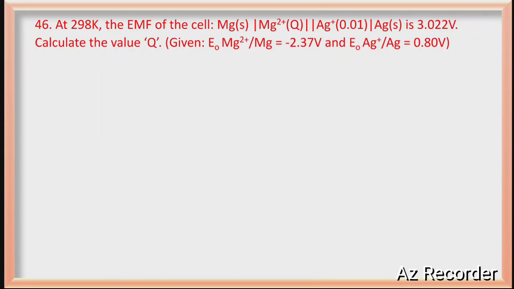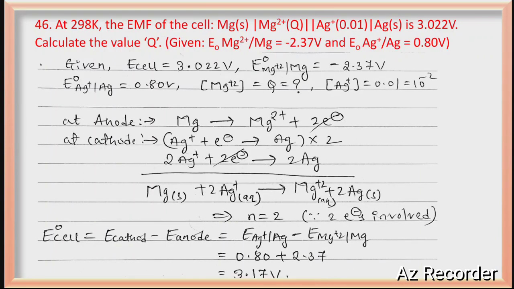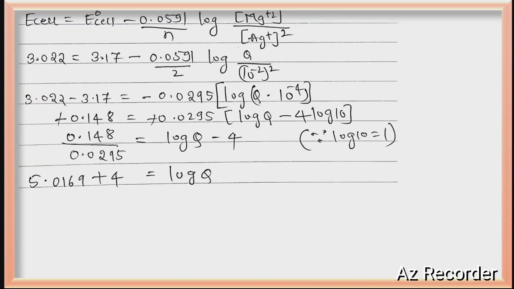So you have to use the Nernst equation. Yes, just first you have to calculate number of electrons involved. Here you will get 2 electrons involved to balance the equation. So just you calculate E naught of the cell. E cell is equal to E naught of the cell minus 0.059 divided by n into log molar concentration of product divided by molar concentration of reactant you will usually take, right? So that we want concentration of Mg 2 plus only denoted by Q.